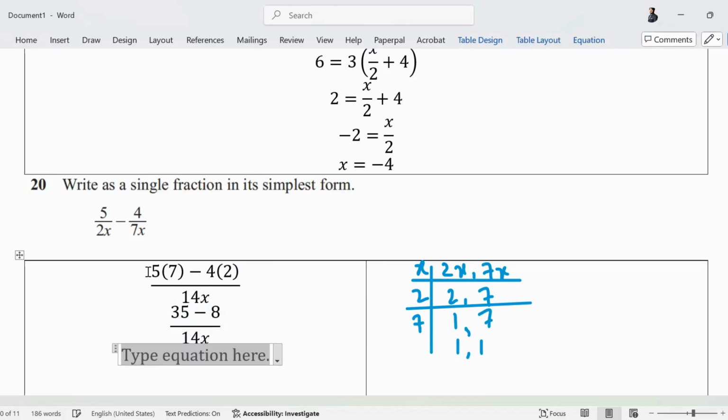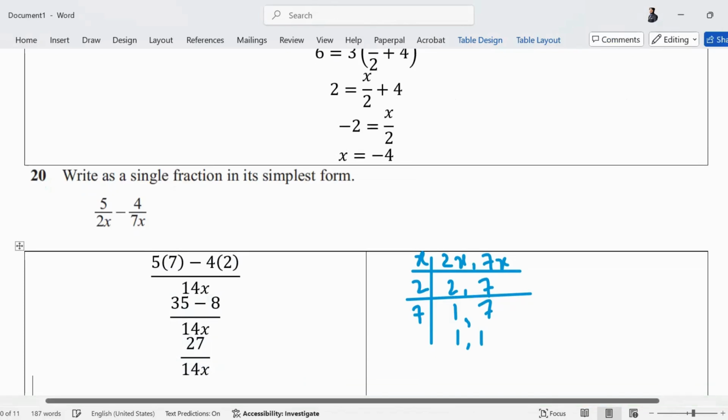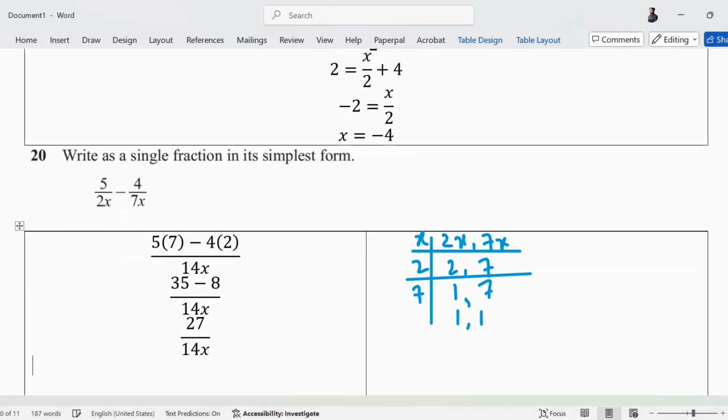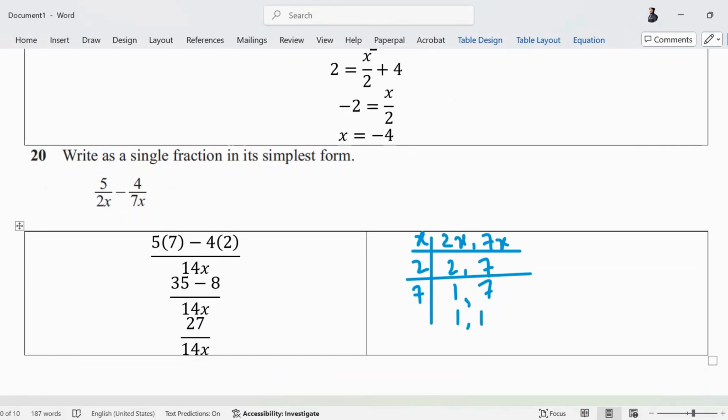So what do you end up with? 35 minus 8 is 27 upon 14x. Just to show you कि हम LCM निकालते हैं, बच्चे, the students often multiply the denominators with each other rather than finding the LCM. So I figured out the LCM of 2x and 7x.